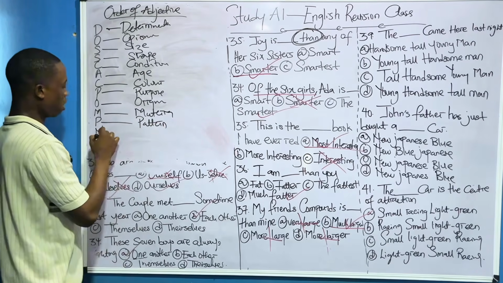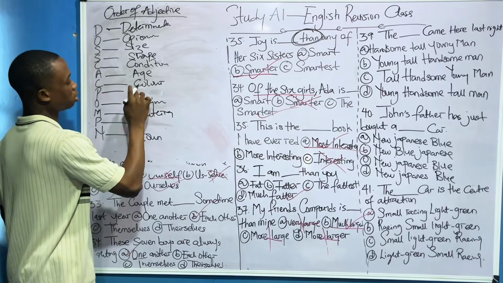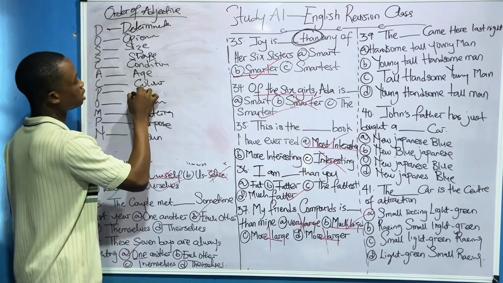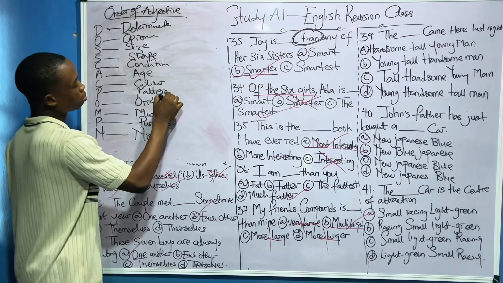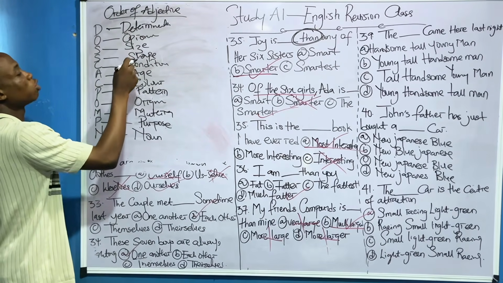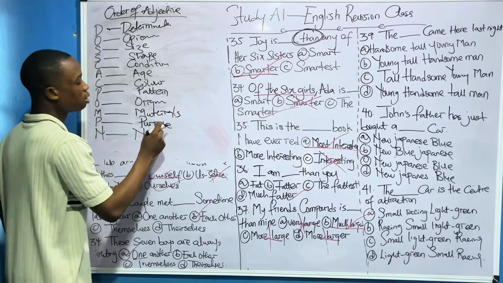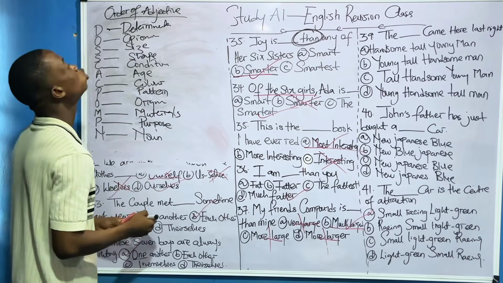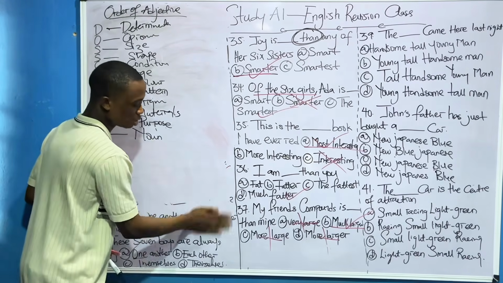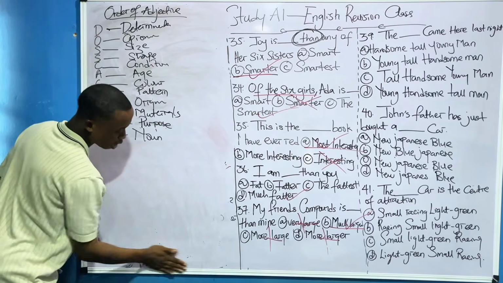This one is purpose. This other place is the pattern. Please take note of this, very, very important. So determinant, opinion, size, shape, condition, age, color, pattern, origin, material, purpose, and noun. Now, how do we use all these jargons I've just written on the board? We'll talk about it shortly. So just pay attention so that we'll talk about how we can use these.